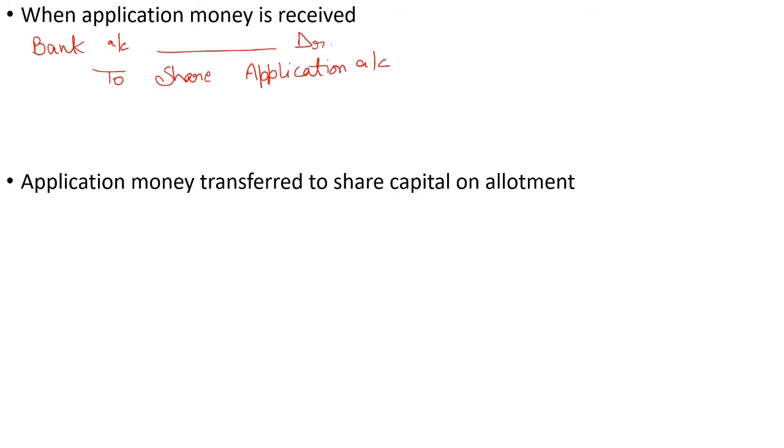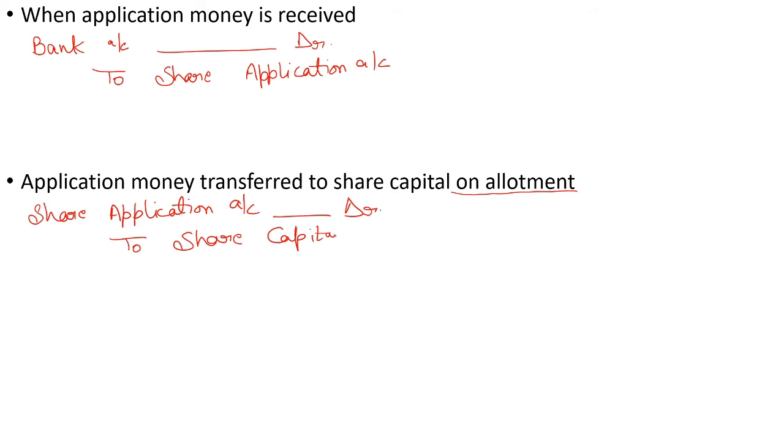Second journal entry is passed at the time of allotment when the share application money is transferred to the share capital account. So journal entry is passed, share application account debited to share capital account. Please remember, in the first journal entry, if share application account is credited with rupees 100, then in the second journal entry, it must be debited with rupees 100.